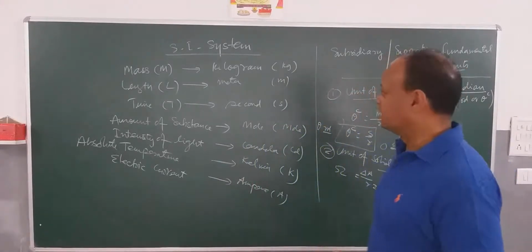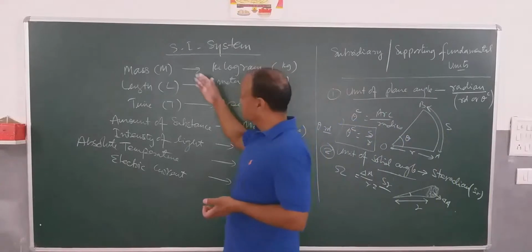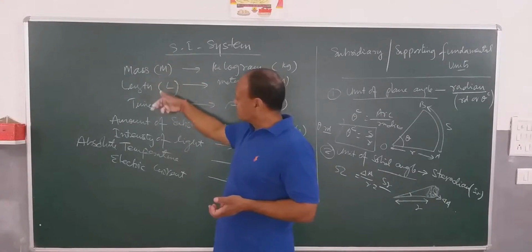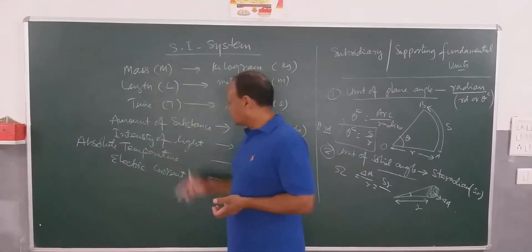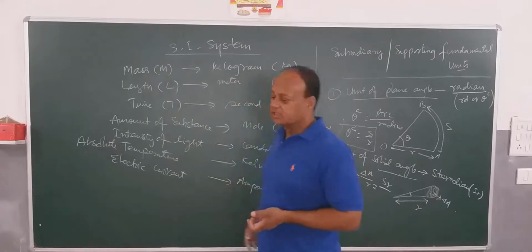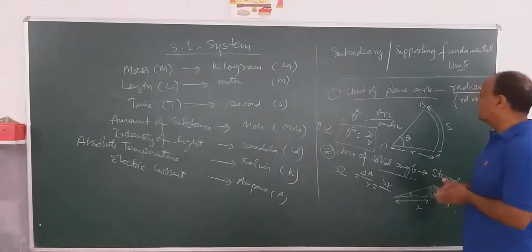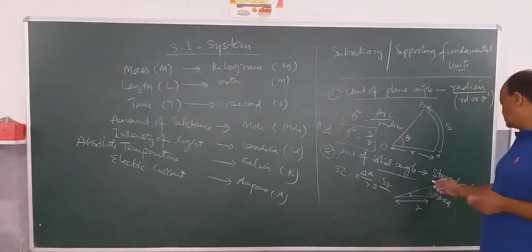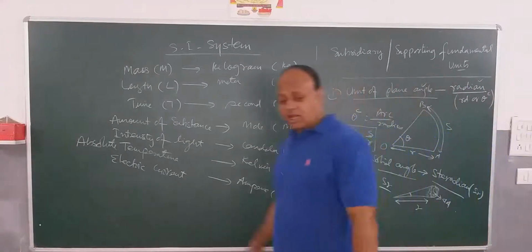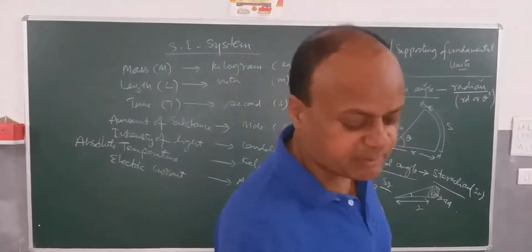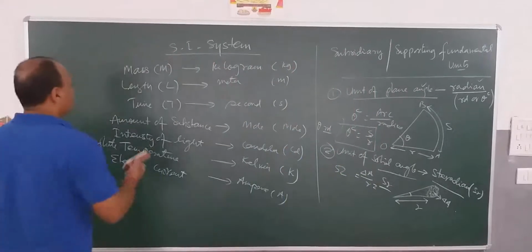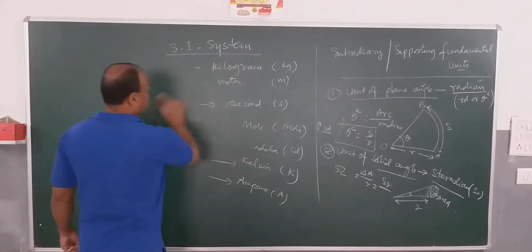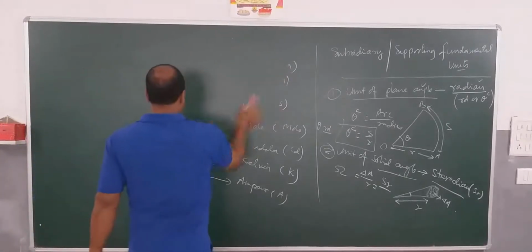We discussed there are 7 basic or fundamental units: mass, length, time, amount of substance, intensity of light, temperature, and electric current. Then there are 2 supporting fundamental units: the unit of plane angle, which is radian, and the unit of solid angle, which is steradian. Now once we have gained complete understanding of the systems of measurements, we will go to the dimensions. We will see exactly what dimensional analysis is and how we go about doing it.